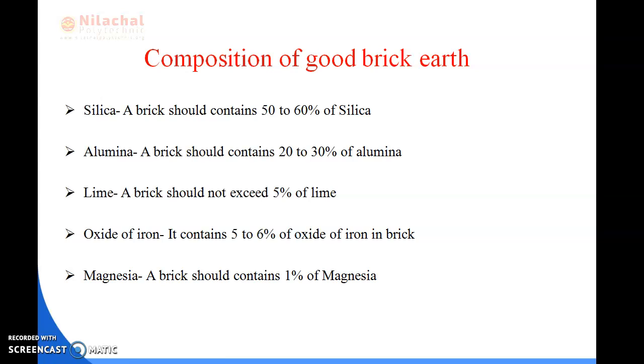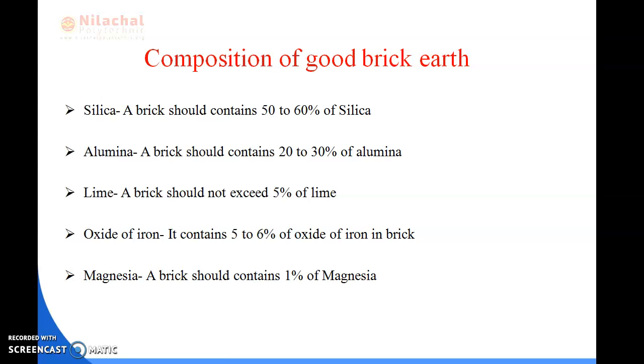Next is alumina. A brick should contain 20 to 30% of alumina, and it is the main constituent of every kind of clay. Alumina imparts plasticity to the earth, so that it can be molded in any shape, and it makes the brick hard.